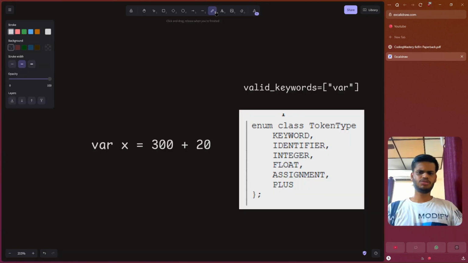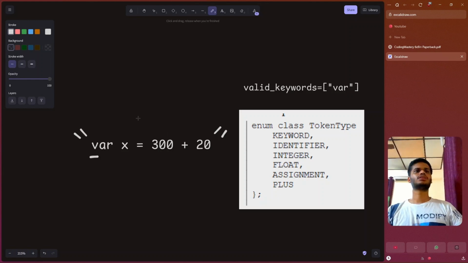So before we write our program, let's do a dry run on this statement to figure out what things we need and what things we have to functionize and atomize out. Let's do a dry run on this kind of syntax. We know that we have all this type of tokens available and valid keywords are just var for now. So we will use a single pointer approach. We will traverse from left to right, and once we encounter one or other thing, we will classify it into this type of tokens. Let's start with this string.